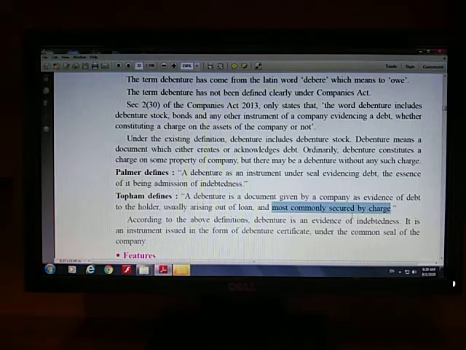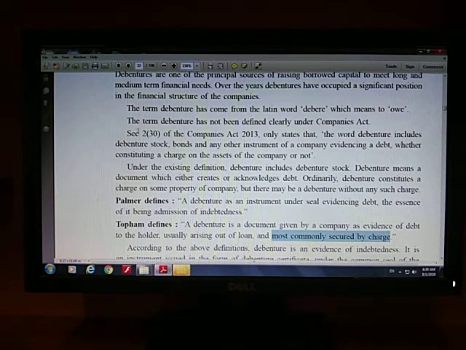If you want to raise capital by issuing debentures, then you must keep some property of the joint stock company as security, and on the basis of that security you are going to issue debentures. I will explain this point in detail in the features, but pay attention that bonds can be issued without security, but debentures cannot be issued without security.